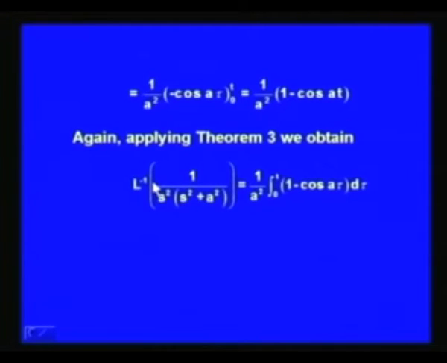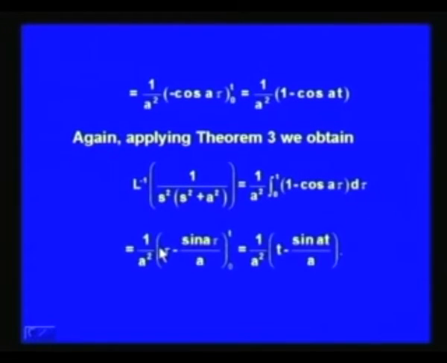Now, we again apply theorem 3 to the function F(s) equal to 1 over s into s square plus a square. So, then L inverse of F(s) over s, that is 1 over s square into s square plus a square, will be equal to 1 by a square integral 0 to t of 1 minus cos a tau d tau. And when we integrate 1 minus cos a tau with respect to tau, what we get is tau minus sin a tau over a, and when we evaluate it at 0 and t and multiply by 1 by a square, we get 1 by a square into t minus sin a t over a.